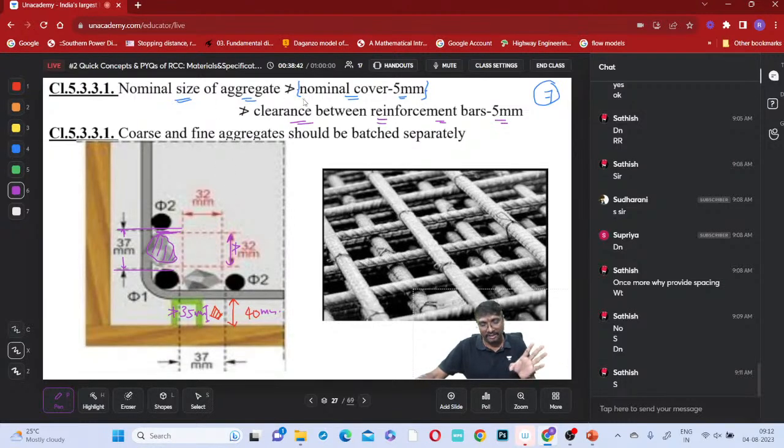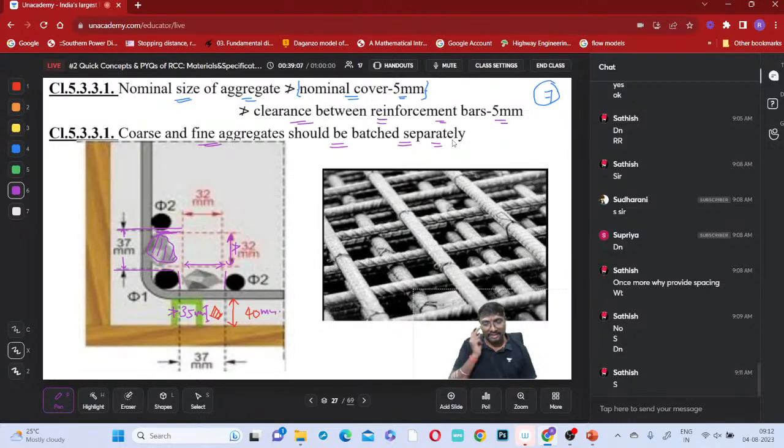The maximum size of the aggregate is nominal cover minus 5 millimeter, or the clear spacing between the reinforcement bars minus 5 millimeter. So here also, if the spacing is 37 millimeter, then the maximum size of aggregate will be 32 millimeter only. Vertical, horizontal both. Second one, coarse and fine aggregates should be batched separately.